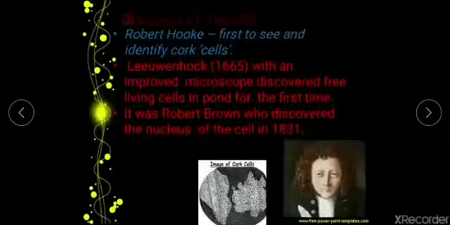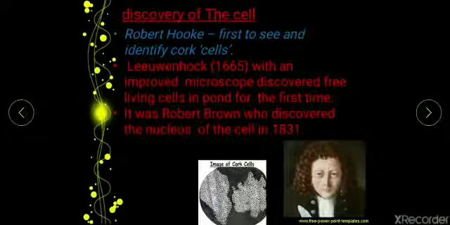Now the next thing is the discovery of the cell. The first time a cell was observed was by Robert Hooke. He took a sample of cork, and when he observed it under a simple microscope, he thought it was a honeycomb, a honeycomb-like structure where small compartments were present. From those compartments he gave the term cellula. From that term cellular, the word cell originated. Actually they were basically dead cells only, and what he observed was just a cell wall.